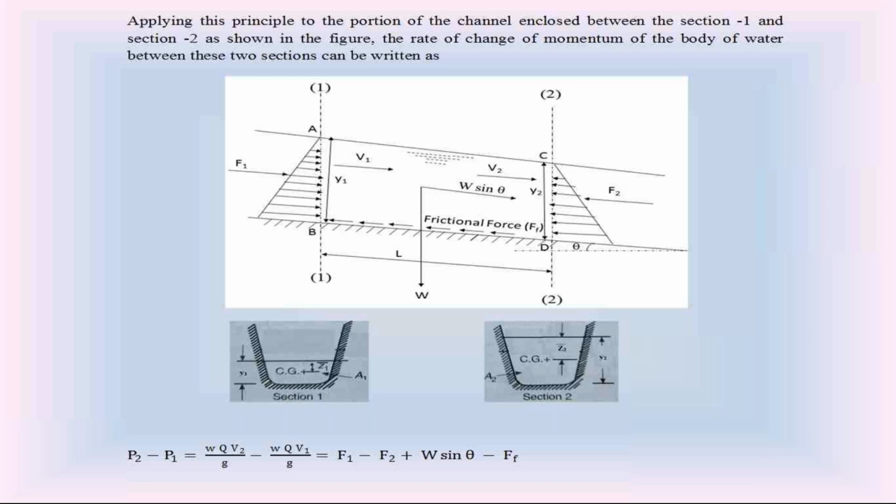I will explain that later, but please remember from fluid mechanics that on the vertical plane, the hydrostatic force F is equal to W A X bar. W is the unit weight of water, A is the area, and X bar is the distance of the centroid from the top water surface. Now check section 1 and section 2.